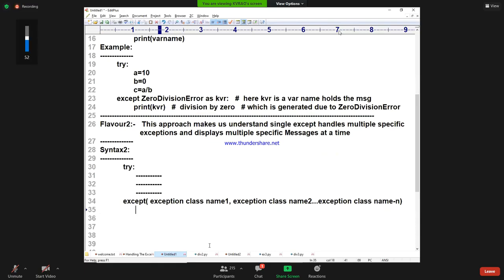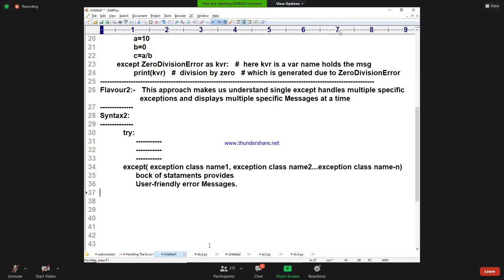So I'm writing here block of statements, which provides user friendly error messages. I hope that this is clear.